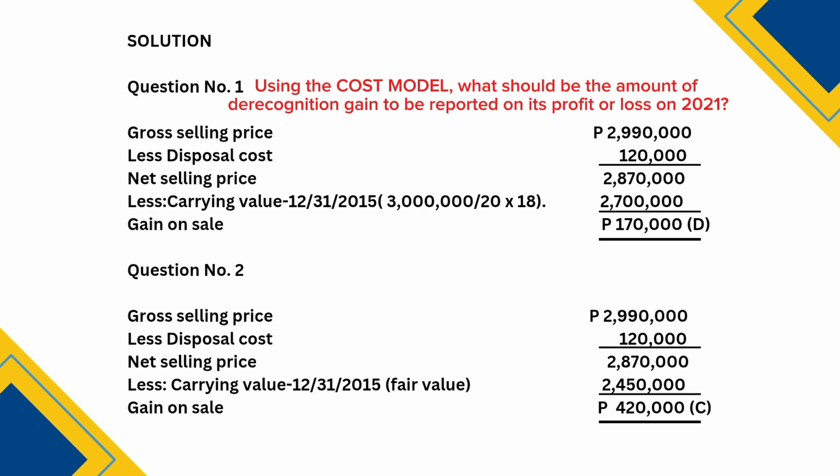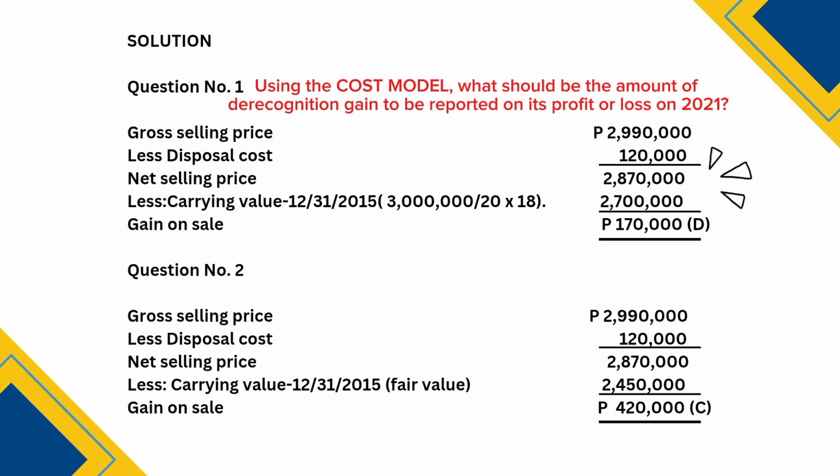So, to determine the carrying value, the building was purchased on January 1, 2019 at a cost of 3 million pesos. Since the company uses straight-line depreciation over a 20-year useful life, the annual depreciation is 3 million divided by 20 times 18, which results to 2,700,000.